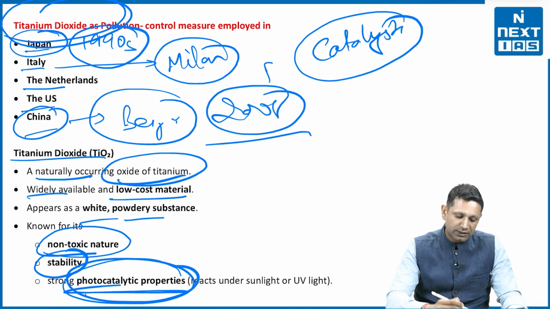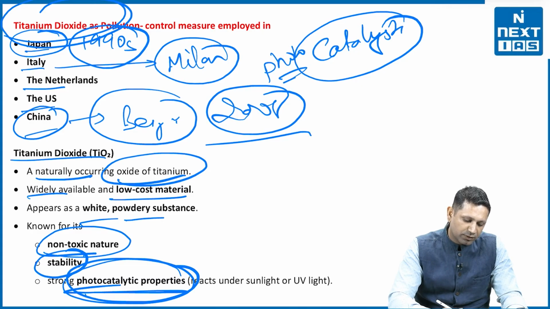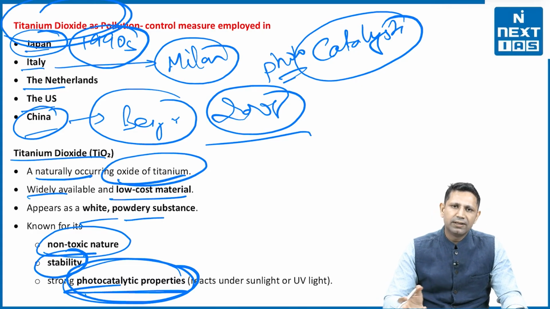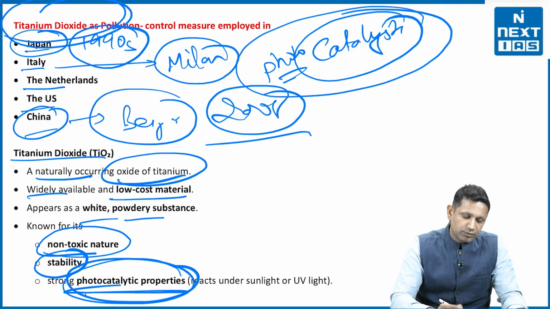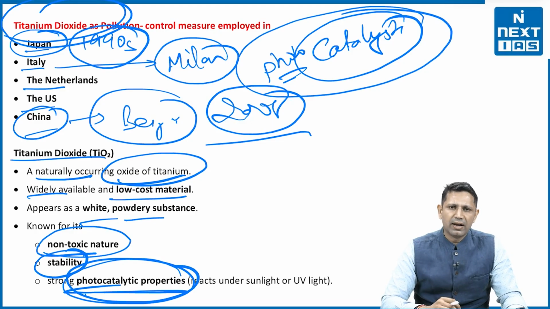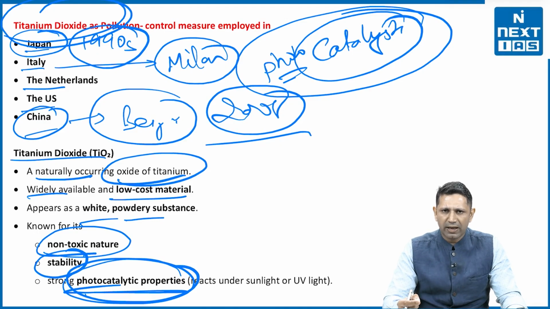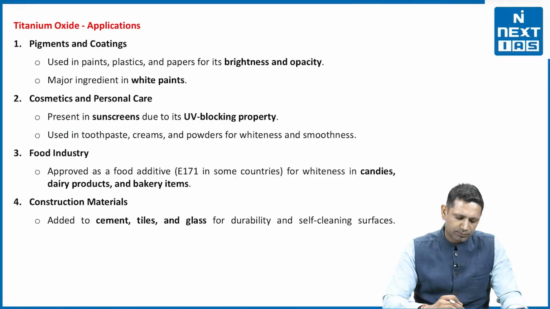What does the word photocatalyst mean here? The word photocatalyst means that in the presence of light, these catalysts become active, and when light is not there, these catalysts are non-active. So the meaning of photocatalyst is that when light is there, the titanium dioxide will act as a catalyst and will help in the chemical reaction which converts nitrous dioxide and other harmful chemicals into less harmful or least harmful chemicals.